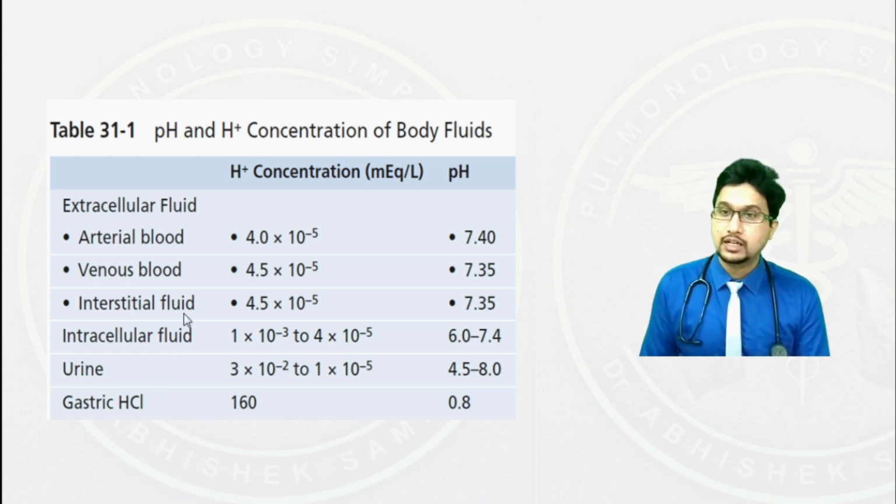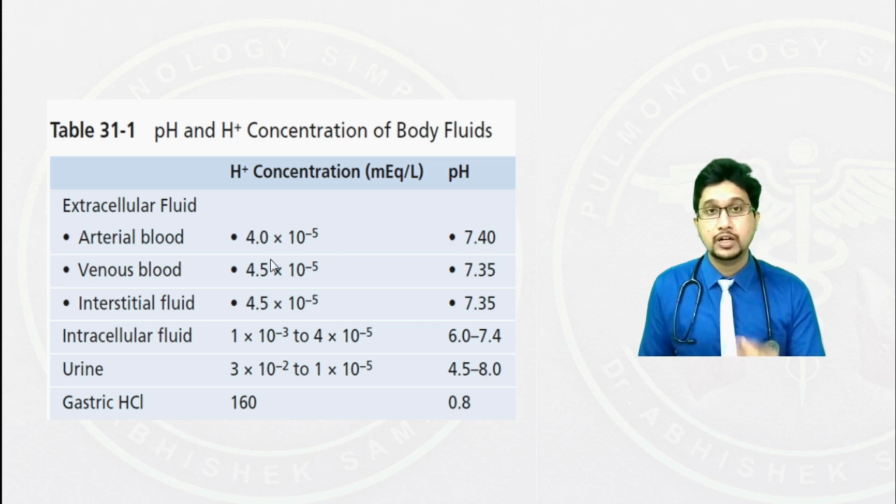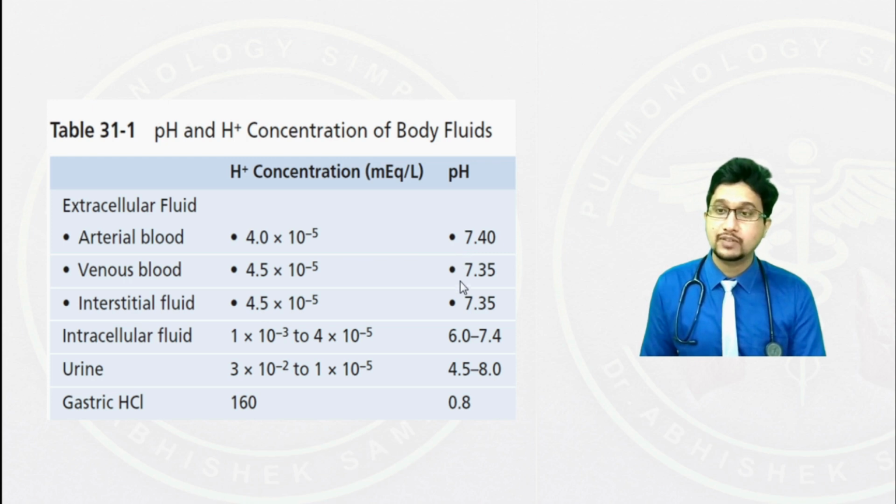As we can see, the normal hydrogen ion concentration is 4 into 10 power minus 5 and the pH is about 7.40. Whereas in the venous blood, the concentration of hydrogen ions is slightly higher at 4.5 and the pH is 7.35. In intracellular fluid, the pH ranges between 6 to 7.4. The lowest pH is seen in the gastric HCl, which is 0.8, which is very acidic.